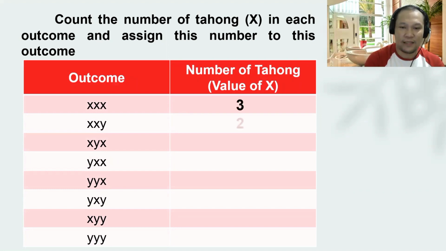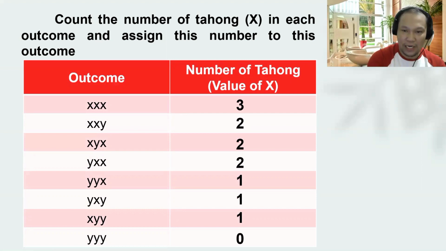For the second, it's 2. Another 2. For the third outcome. For the fourth outcome, it's also 2. For the fifth outcome, we have 1. Next, another 1. Next, another 1. And 0. Therefore, the value of X will be 3, 2, 2, 2, 1, 1, 1, 0 for the given 8 outcomes.